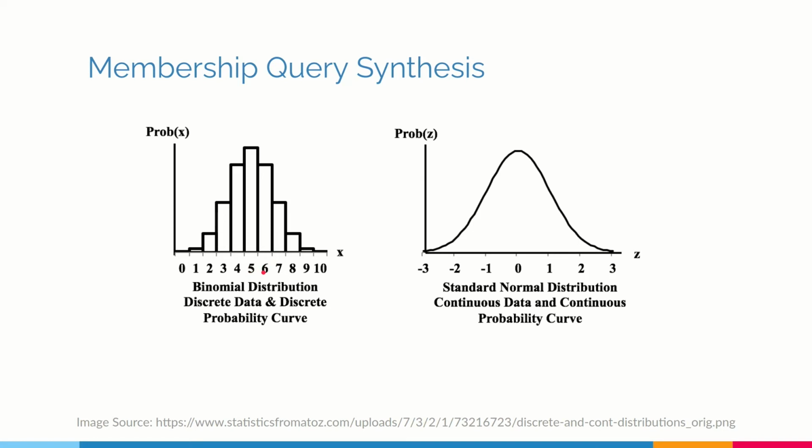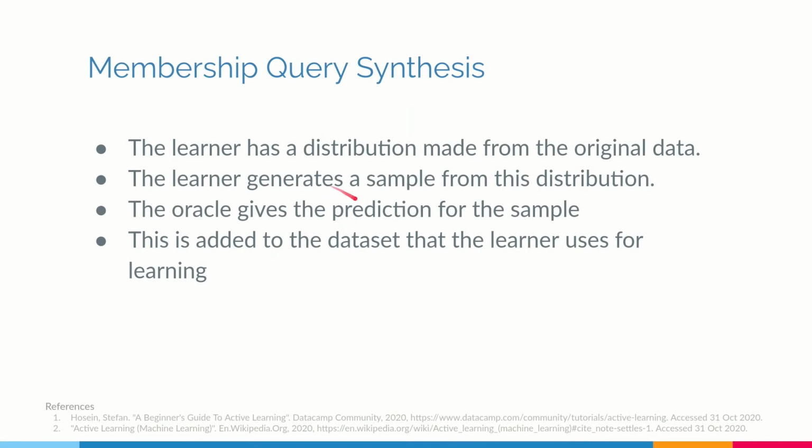And from this kind of a distribution, it'll keep generating data, and the data that it generates, it'll give it to the oracle to predict. And this predicted sample will be taken, and it will be added to the label data. And thus the label data size will increase, and it can also choose a good amount, like good kind of data to label. And this distribution will also keep changing over time based on the new labeled samples. So I'll just come to that in a little.